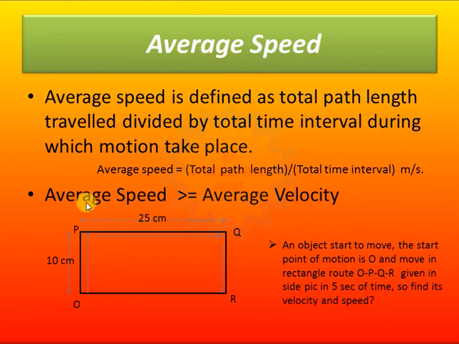Here the total path length will always be greater than or equal to the displacement. So average speed will always be greater than or equal to the magnitude of the average velocity.